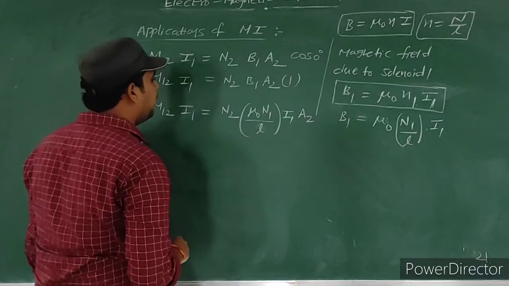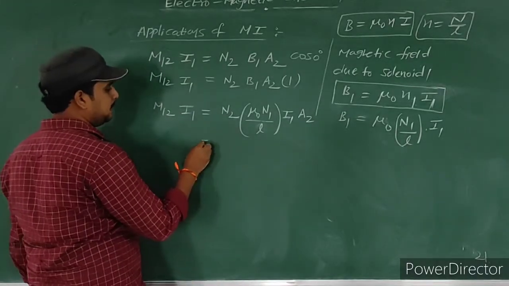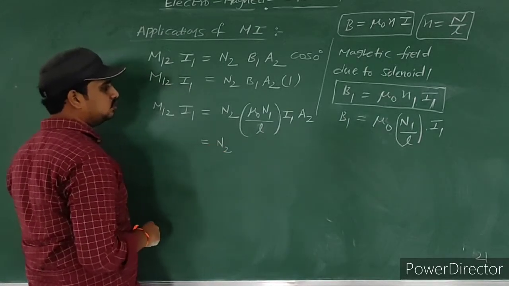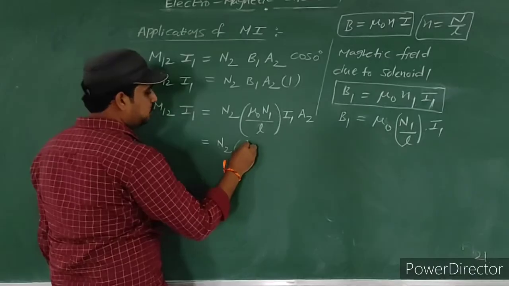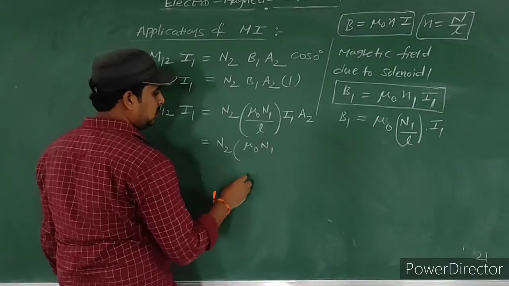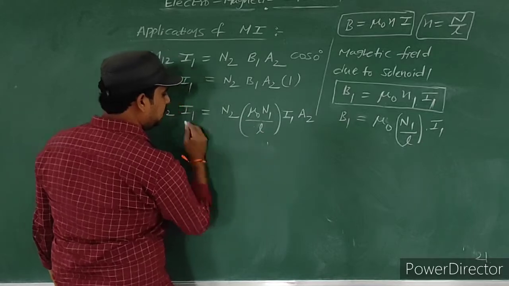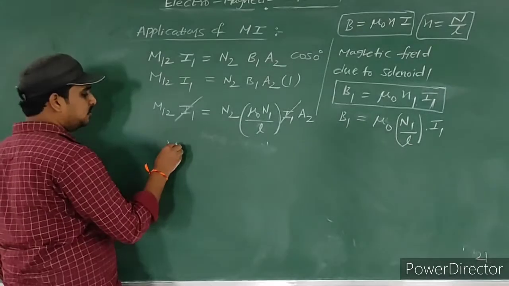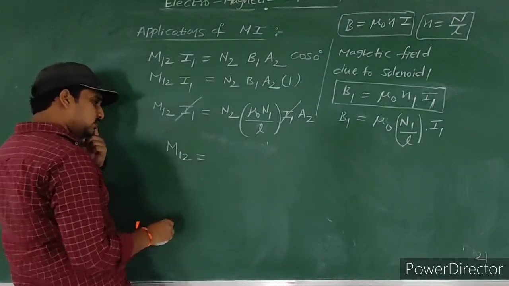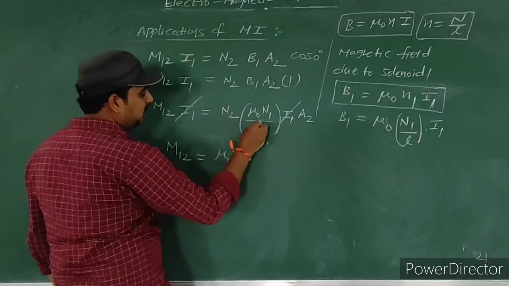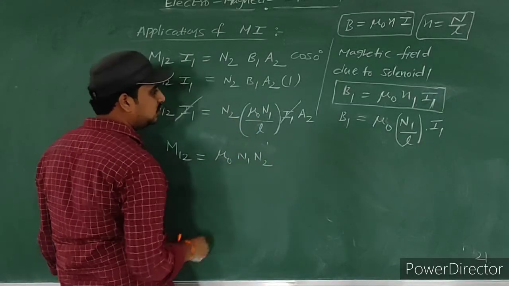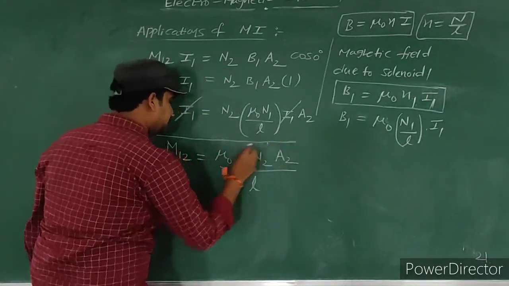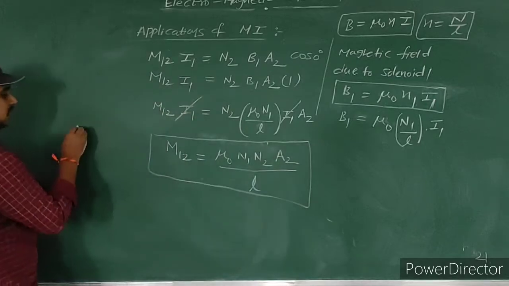So now what will we get here? Observe carefully: N2 into mu naught into N1. It's a simple thing. Cancel I1 and I1 here: I1 is there on both sides. Then what we got is the mutual inductance M12 equal to mu naught into N1 into N2 into A2 by L. This is the mutual inductance.